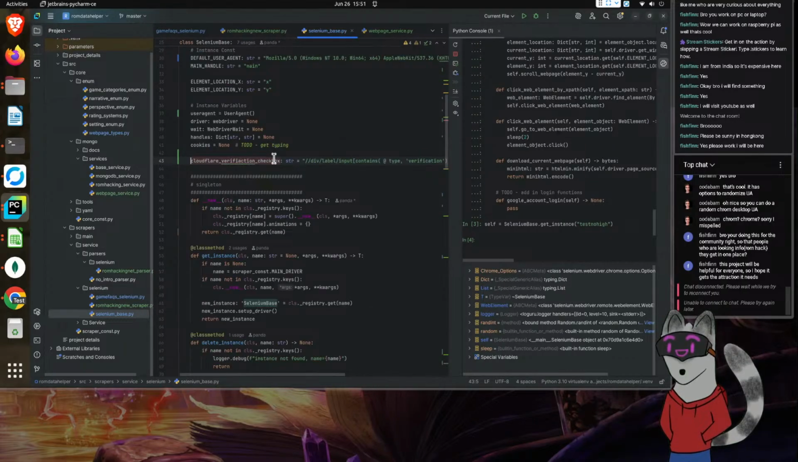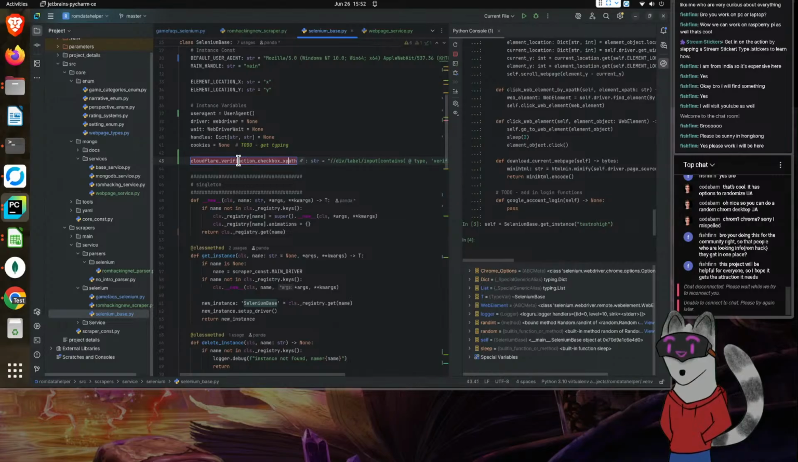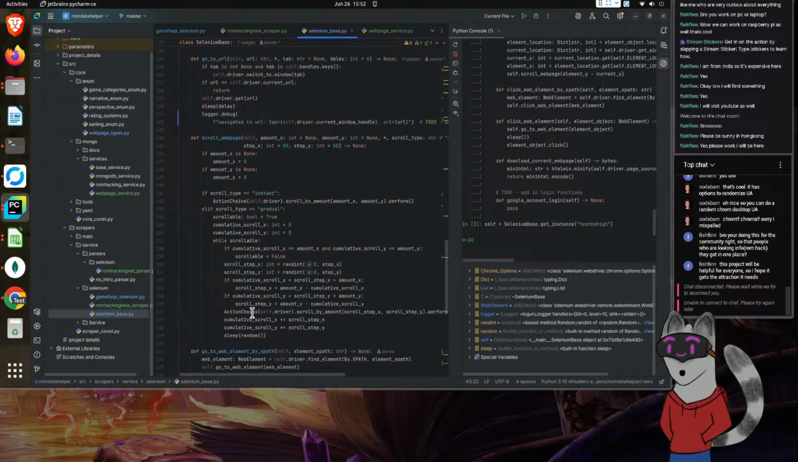Cloudflare, this is a very long variable name. And I spelled verification wrong. Well, I'm just going to get rid of verification. This will be the Cloudflare checkbox XPath, or verify. There you go: Cloudflare verify checkbox. And then from here, we're going to click it.